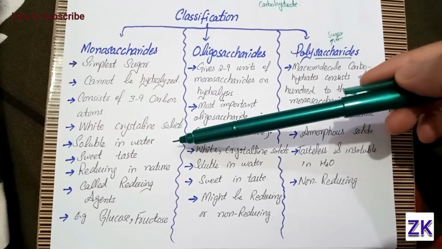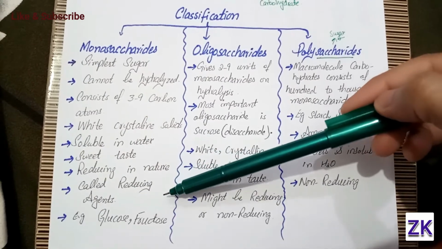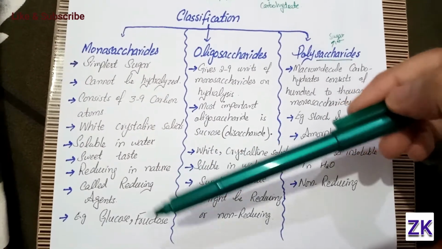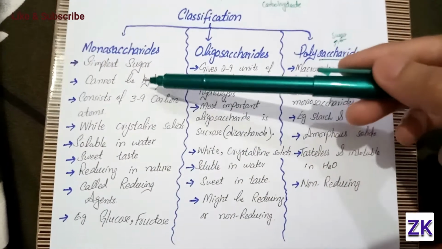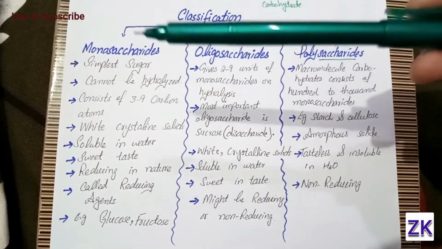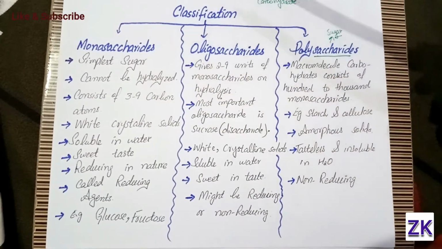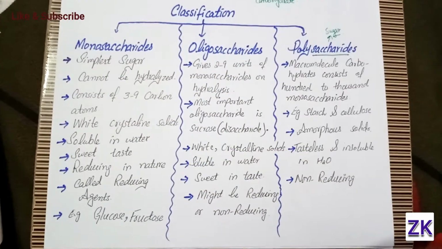Monosaccharides are white crystalline solids. They are soluble in water. They are sweet in taste. They are reducing in nature, that's why they are also called reducing agents. It means they reduce other substances and they themselves oxidize. The examples of monosaccharides are glucose and fructose.